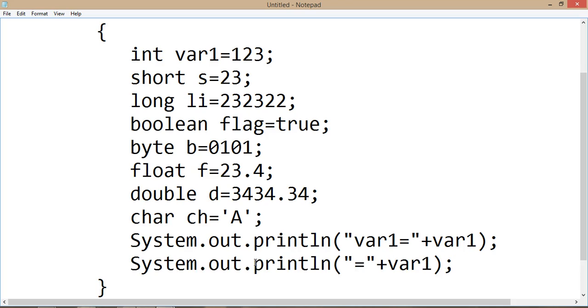What is the next? Short value we can say. Short. This is just a message, you can change it.